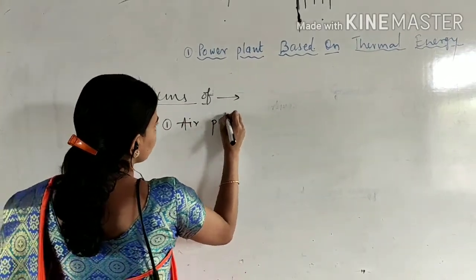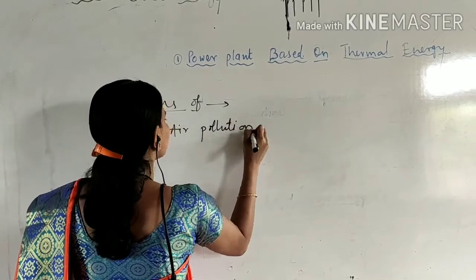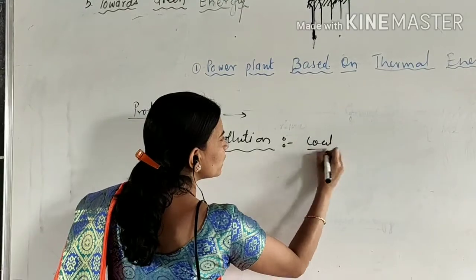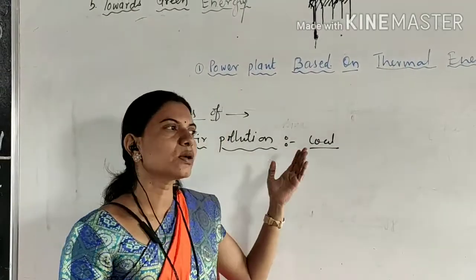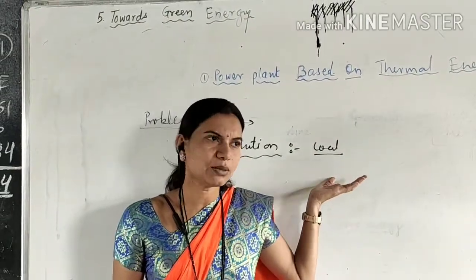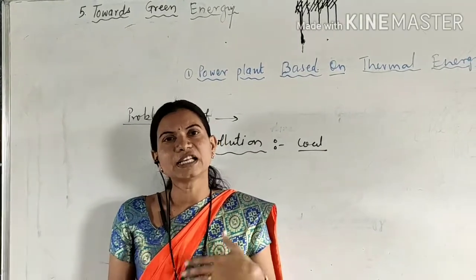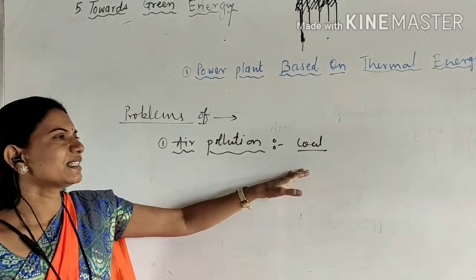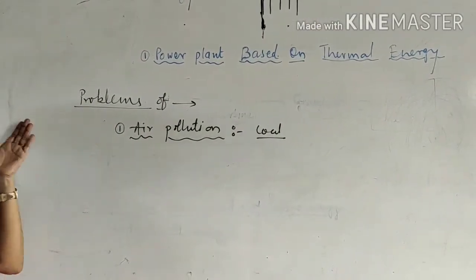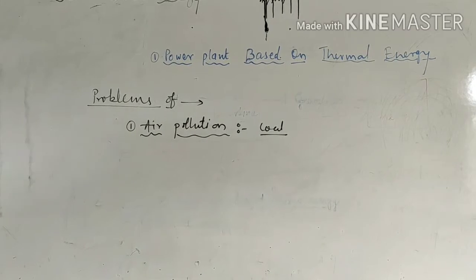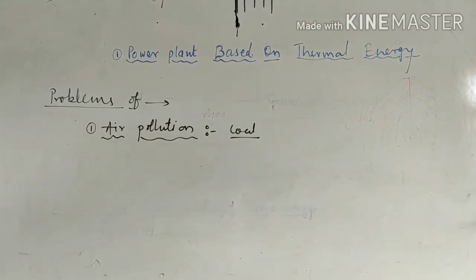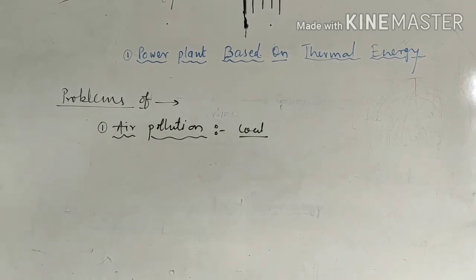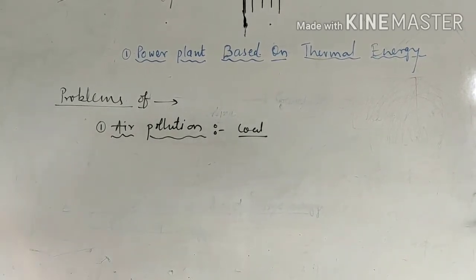This is a very important point. Air pollution due to the burning of coal. Coal is a fossil fuel made up of mainly carbon, and when carbon is burned, carbon dioxide and carbon monoxide, that is, different gases, are released from the burning of coal, and also sulfur dioxide and nitrogen oxide, which are very harmful to the health of human beings and many other living organisms.